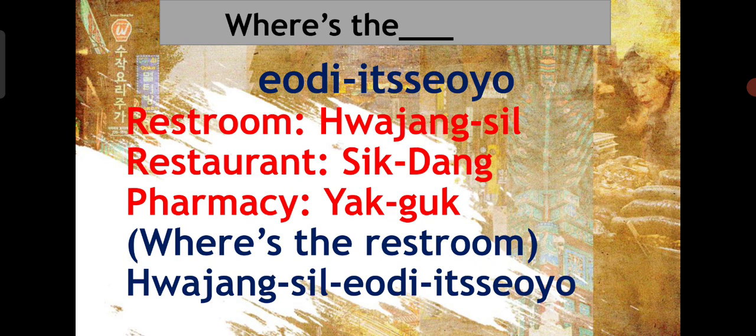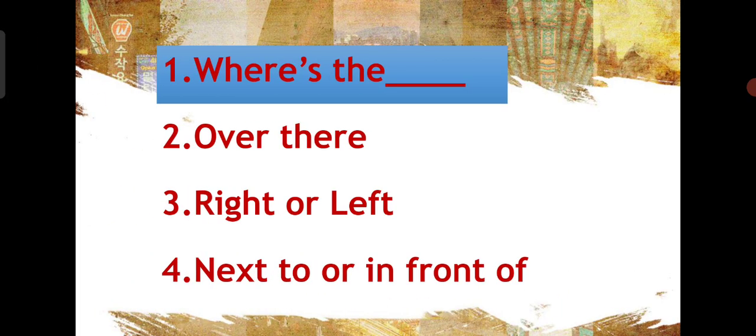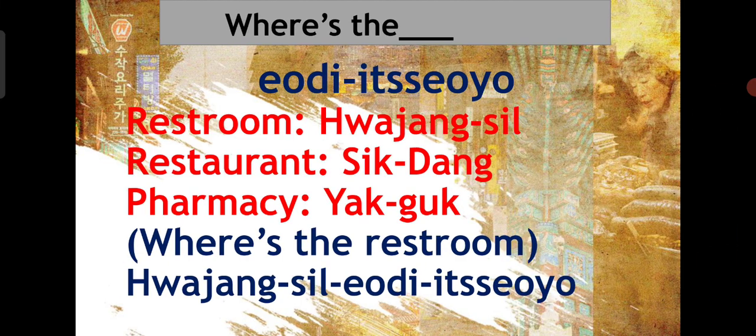Next is restaurant. If you are in Korea, you will definitely get hungry and need some water and food. So you have to know how to say where is the restaurant. In Korean, restaurant is 식당. Here shik belongs to dish, like pasta is a dish, Maggi is a dish. So 식당 belongs to dish.